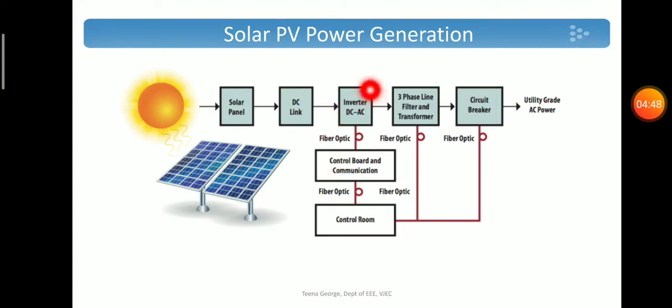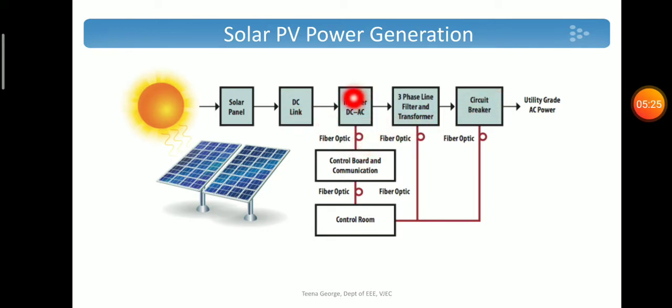The second one is the grid connected system. In a grid connected system, as we all know, it will be a 3-phase AC system with 50 Hz frequency. So while connecting it to the grid, the output should be such that it can be synchronized to the grid. So there should be an inverter which converts DC to AC, and the output AC will be such that it can be synchronized with the grid frequency and voltage.